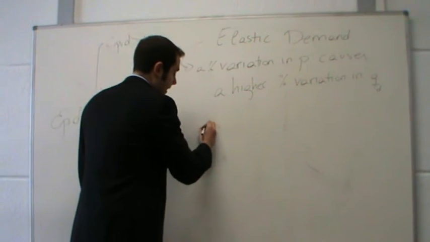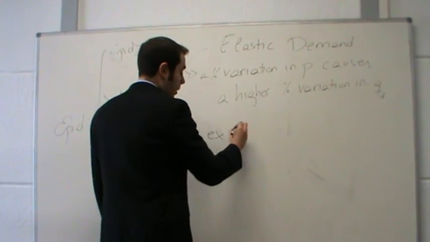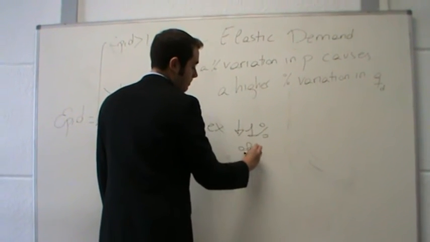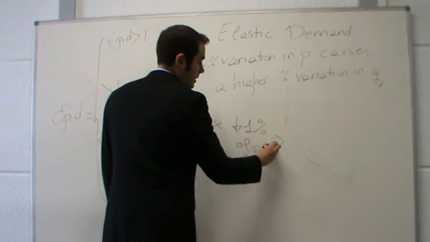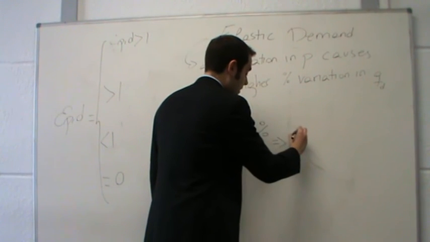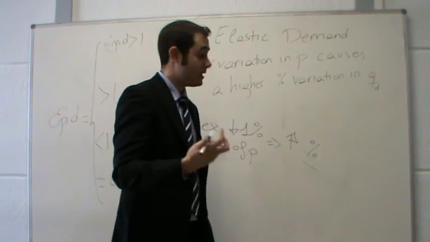So let's give again a numerical example. Suppose that there is a 1% reduction of prices. Prices reduced 1%. It causes that the quantity demanded is going to increase more than a 1%, for instance, 2%, 3%.